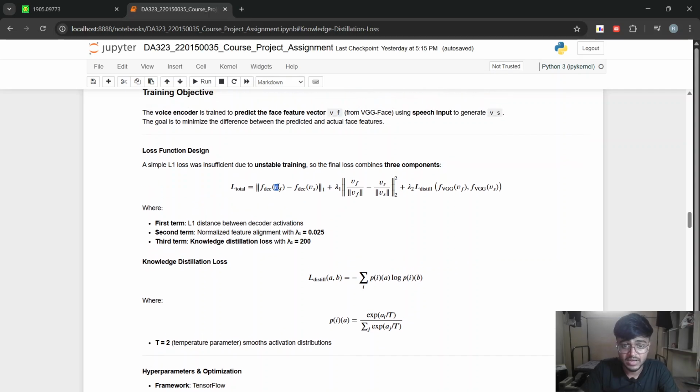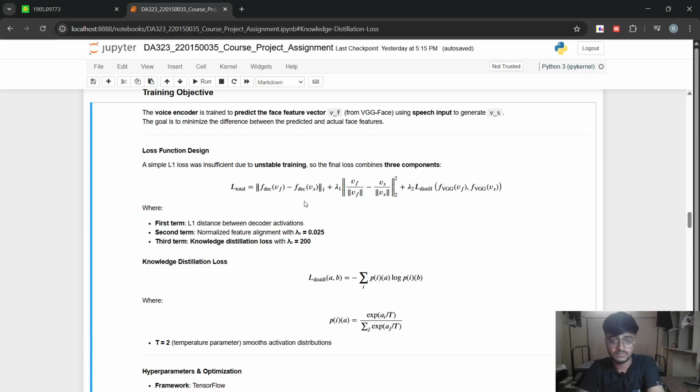After passing each of the feature vectors through the first layer of the VGGNet, we get a 1000 dimensional vector, and this FDEC is that particular 1000 dimensional vector. So we are finding an L1 loss between these two transformed feature representations. And the second term is trying to align the direction of the face encoded feature and the speech encoded feature, that means they lie in the same direction.